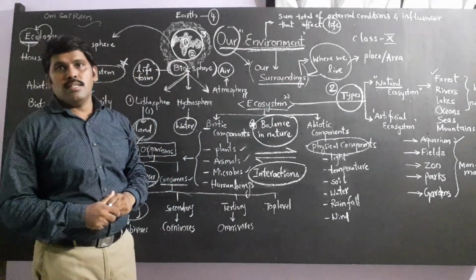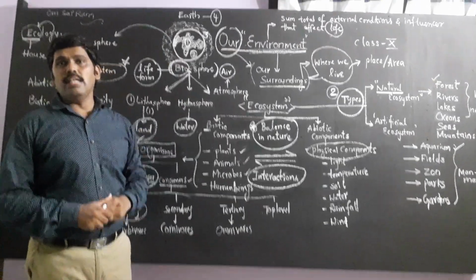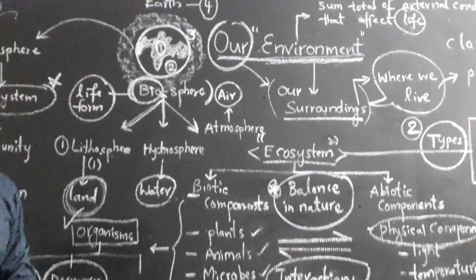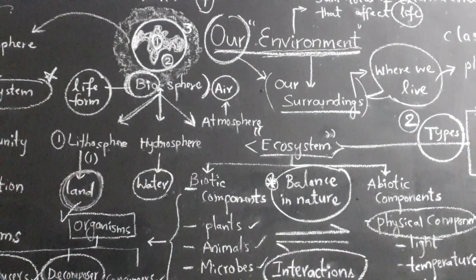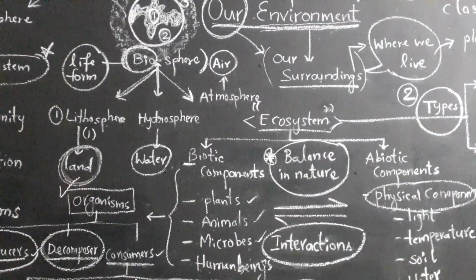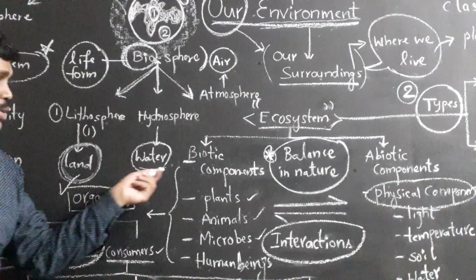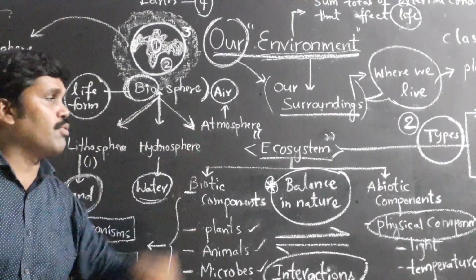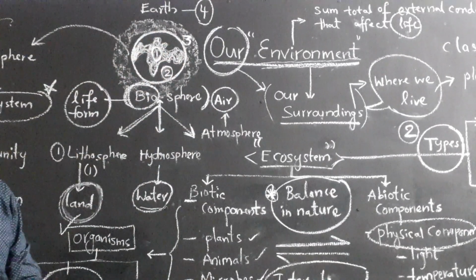As you know, among all the planets, Earth is the only planet which supports life. But this Earth is divided into four spheres. Generally, we know all the terminology. The first one is lithosphere. Lithosphere is a part of the earth, especially the land area. The second is hydrosphere, nothing but water bodies present on the earth. And the third category is atmosphere, which is nothing but the air blanket over the earth surface.